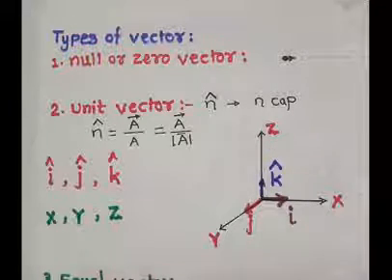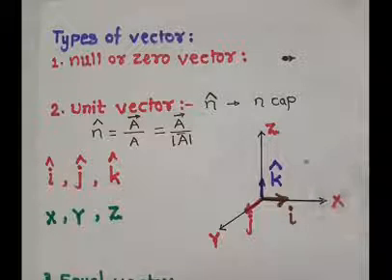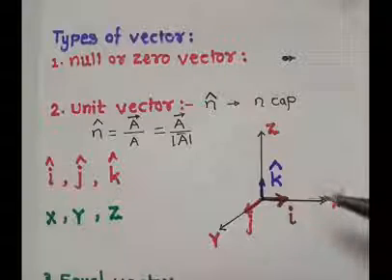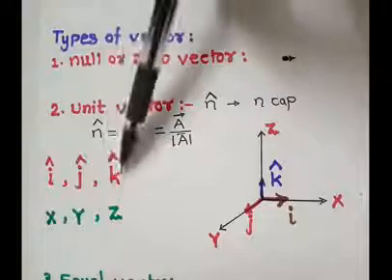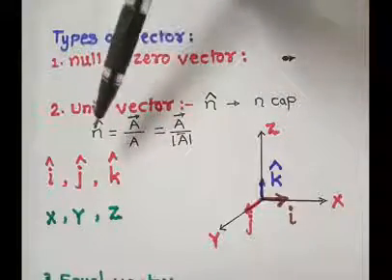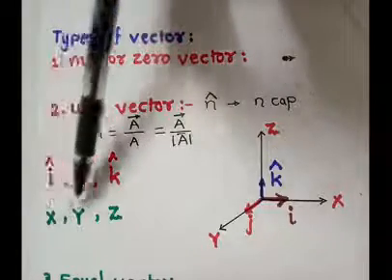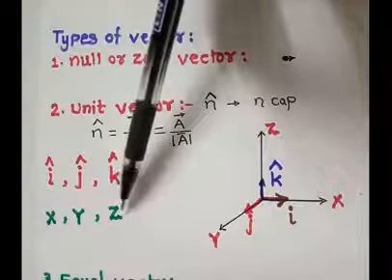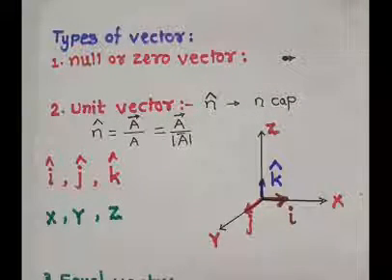I repeat again: x, y, z is a Cartesian coordinate system. It has three unit vectors, meaning I bar, J bar, K bar are the rectangular, meaning perpendicular, unit vectors of the x-axis, y-axis and z-axis. All these vectors have one magnitude, or unit magnitude.